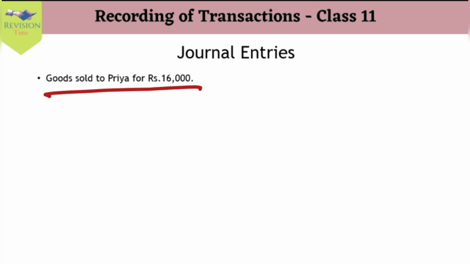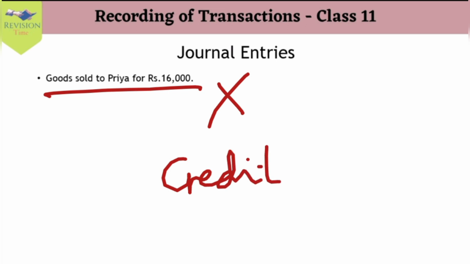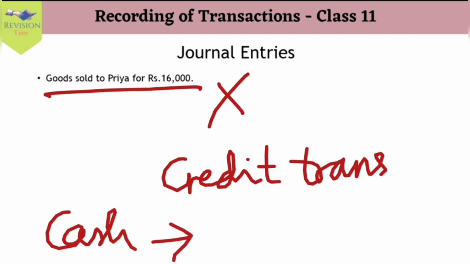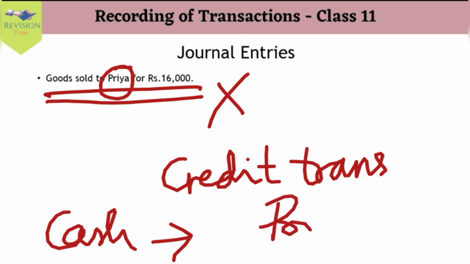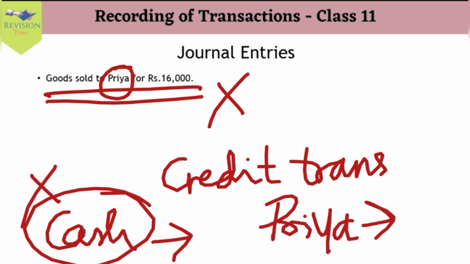Another transaction to put light on is goods sold to Priya for 16,000. Now here we see that there is no mention of cash. So this is not a cash transaction, and this is a credit transaction. When the word cash is mentioned in our transaction, it is to be understood that it is a cash transaction and cash account comes into consideration while recording our journal entries. When the name of the buyer is mentioned in our journal entry, here it is Priya, so it is Priya account. Cash account does not come into consideration and this is our credit transaction.